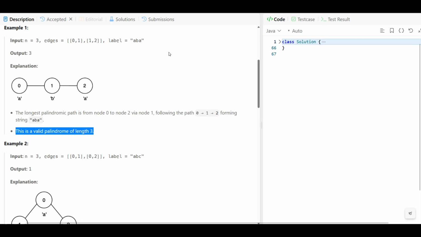Now, if you're a beginner, don't hesitate, I will tell you what a palindrome is. So let's understand what is a palindrome. A palindrome is a string that reads the same in forward and backward directions.